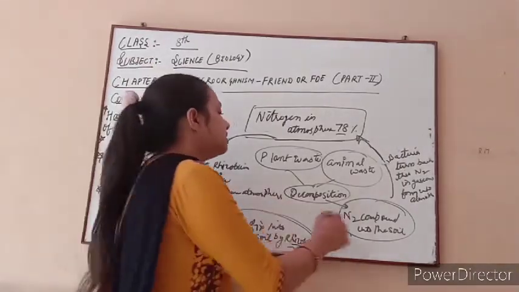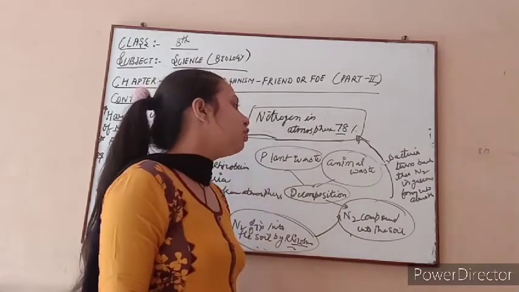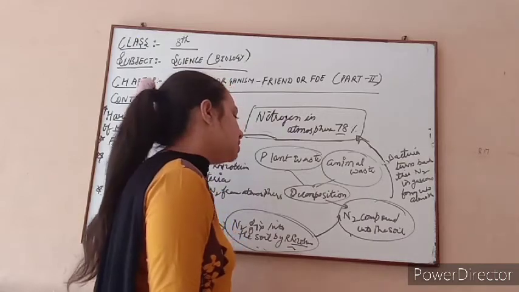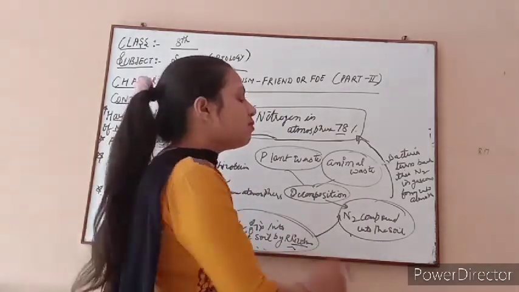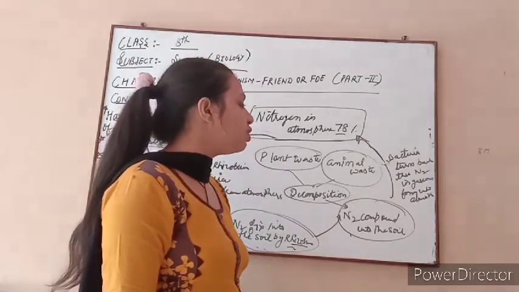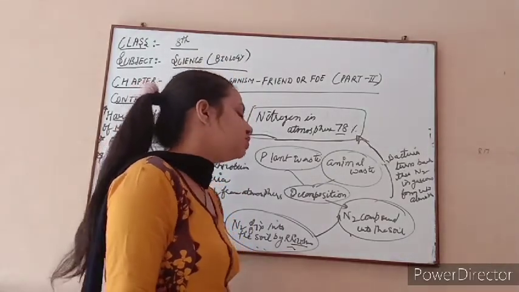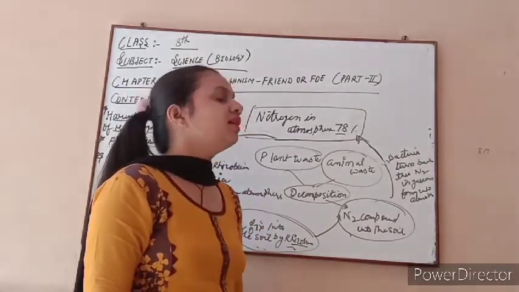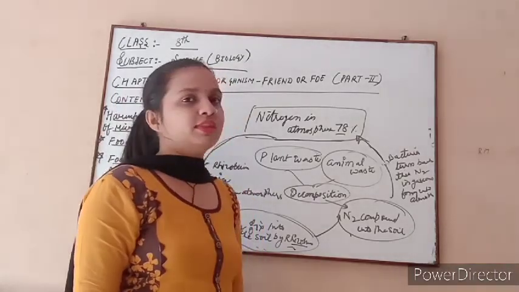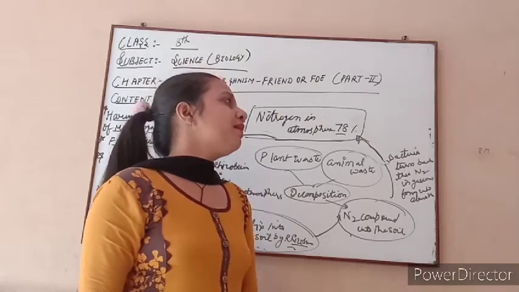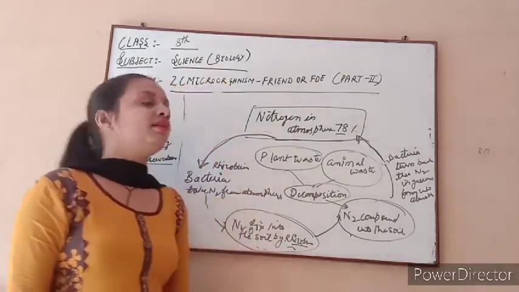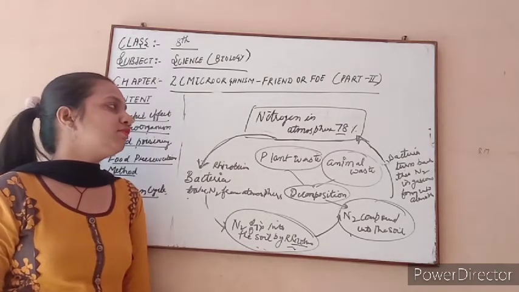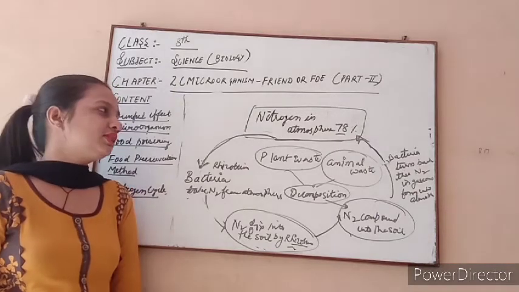And other than this, the process of making nitrogen compounds is also done with the help of plant waste and animal waste. When plant waste and animal waste decompose, we get a compound in the form of ammonia. Ammonia also plays a very important role because it is made by the decomposition of plants and animals. It acts as a manure and gives a nitrogen compound to our soil. So when this nitrogen goes to the soil, it goes to the stem or leaves of the plant. When the leaf gets the nitrogen, then the leaf is able to do the photosynthesis process. But this nitrogen is not the end product of the photosynthesis process.